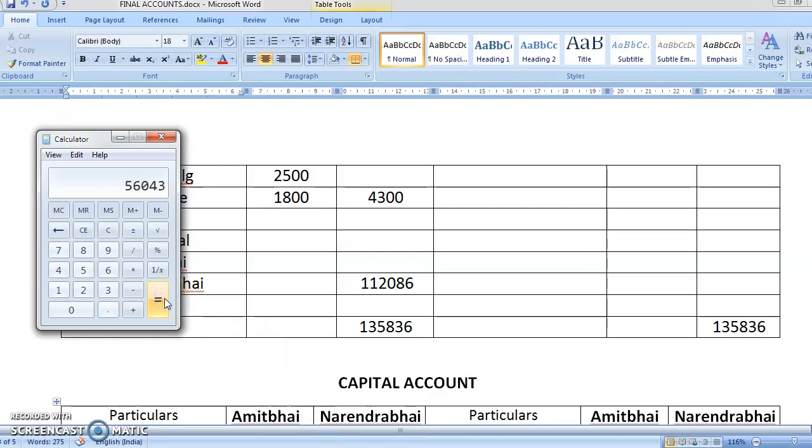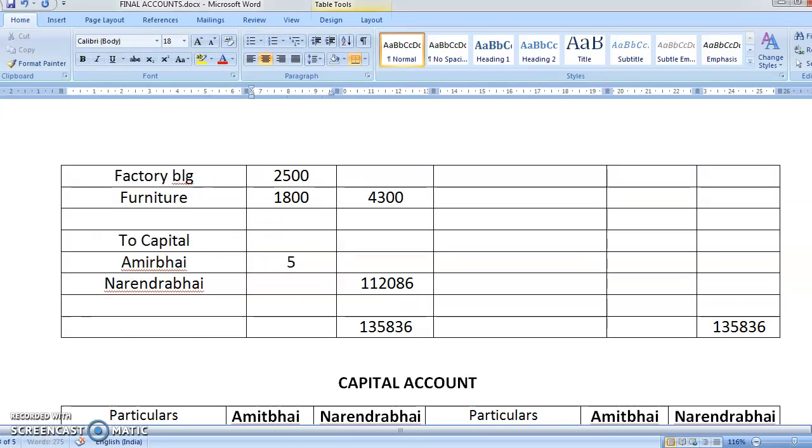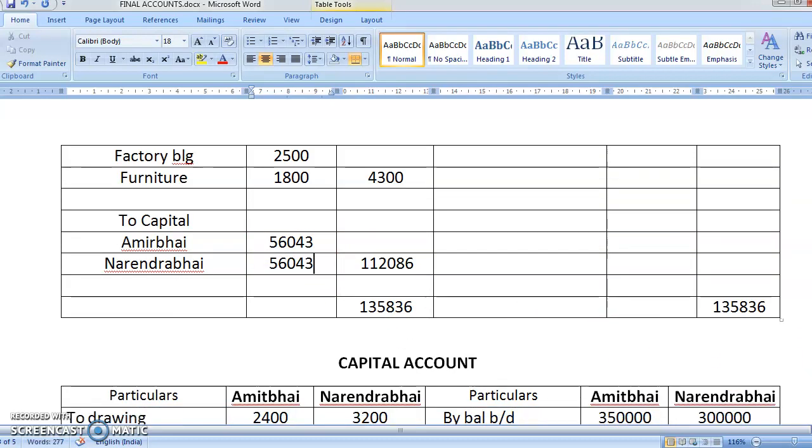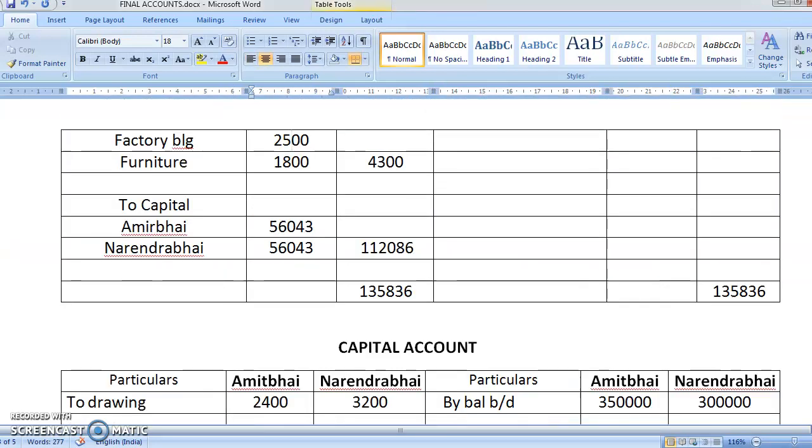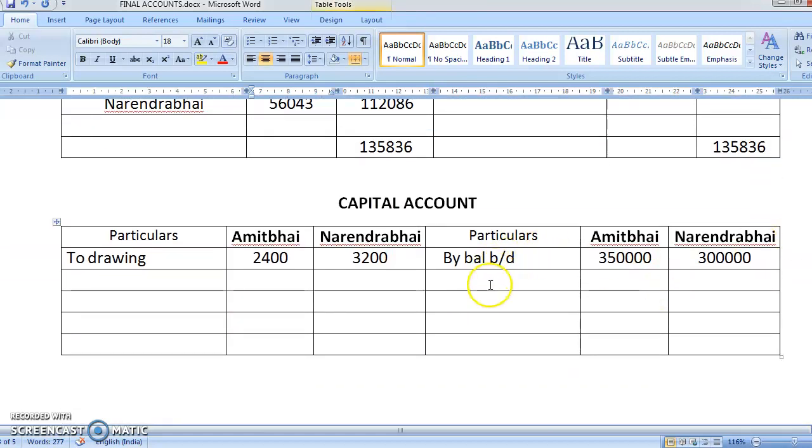So per person you're getting 56,043. Okay, students. Chalo, this will go in partners capital account. This is on the debit side, so in partners capital it will come on credit side. You'll write here by profit and loss account. Yes, this person is getting 56,043. Even this person is getting 56,043.